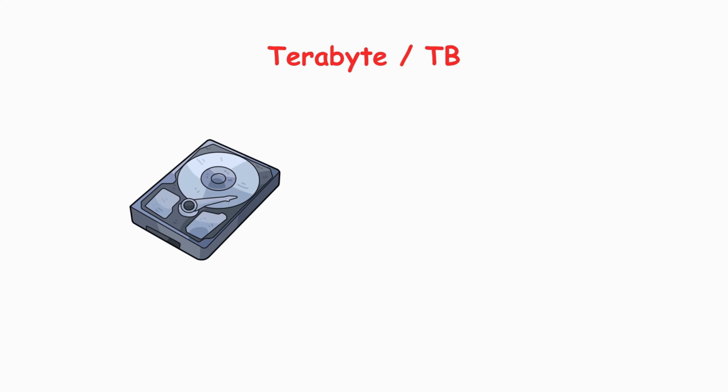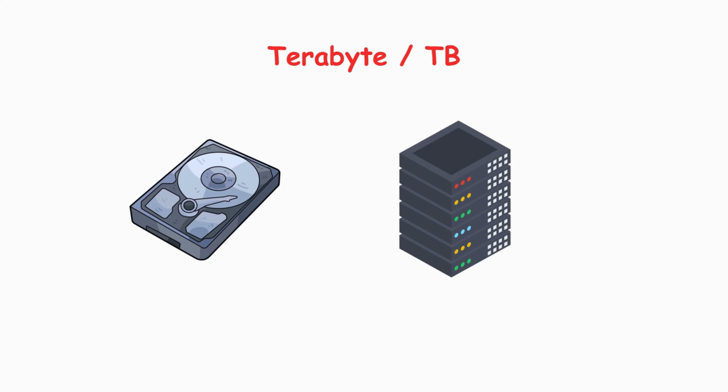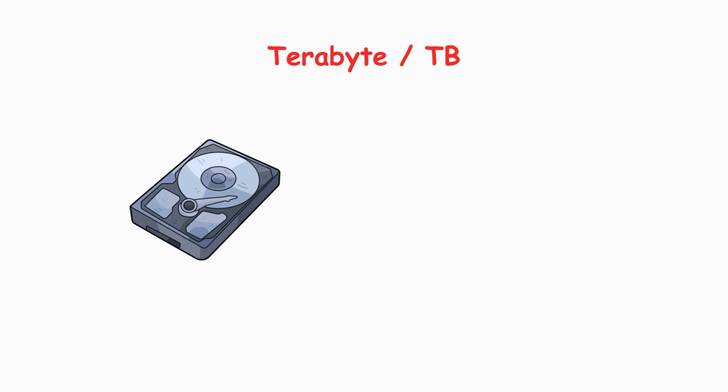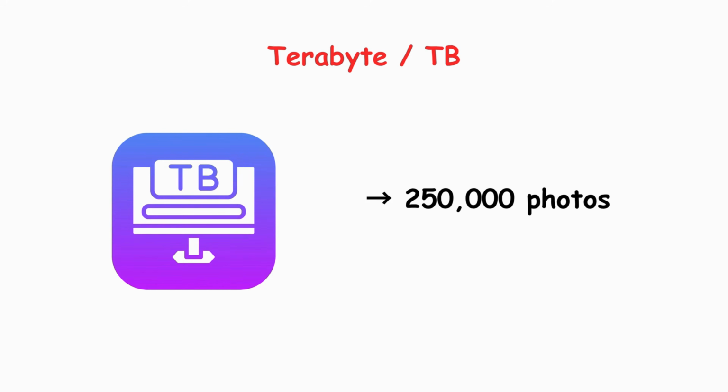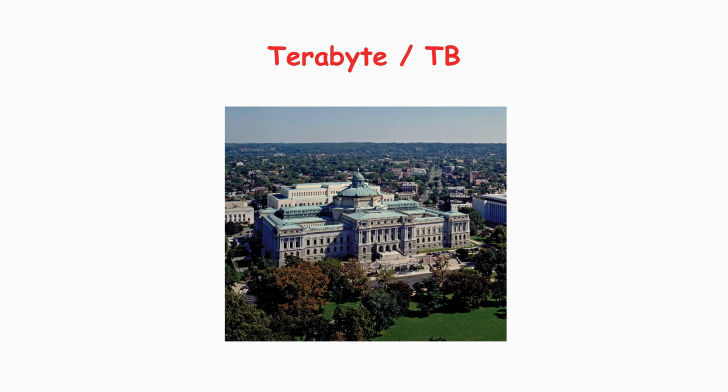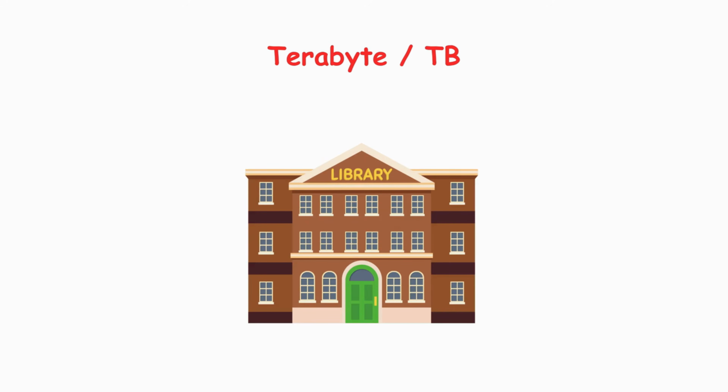We're now in the realm of external hard drives, professional storage, and data centers. A standard external hard drive today typically holds 1 to 5 terabytes. Your entire Netflix viewing history over several years might total up to 1 terabyte of data. A terabyte could store about 250,000 photos, or roughly 500 hours of HD video. The entire print collection of the United States Library of Congress is estimated at about 10 terabytes when converted to digital format. Imagine a terabyte as an entire city library with thousands of books on countless shelves.